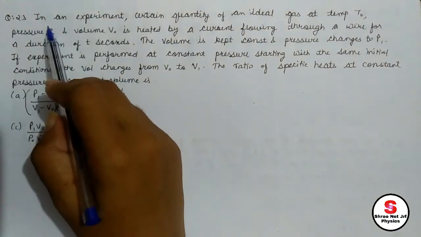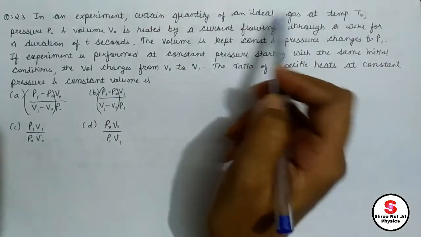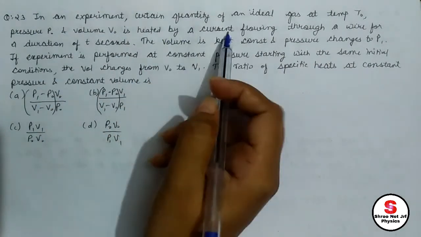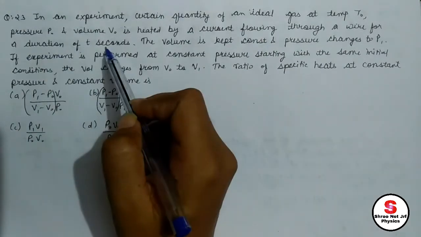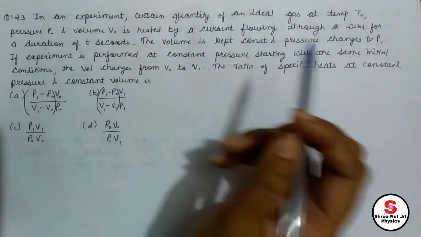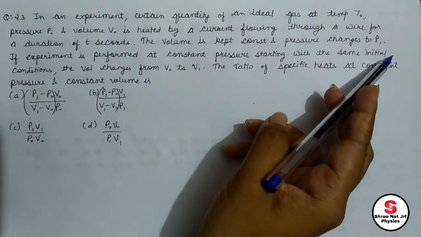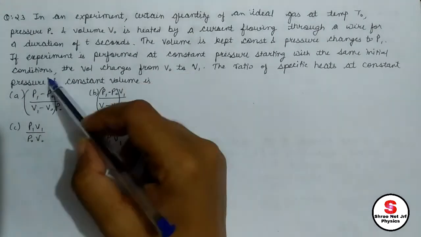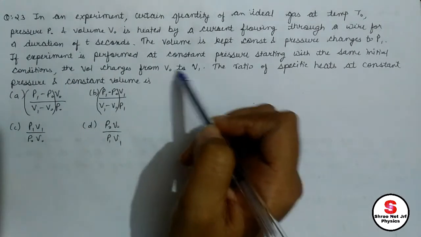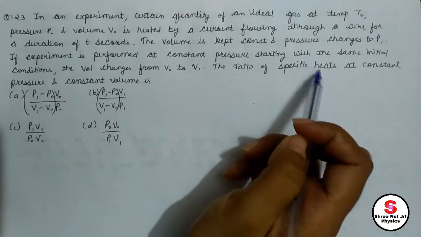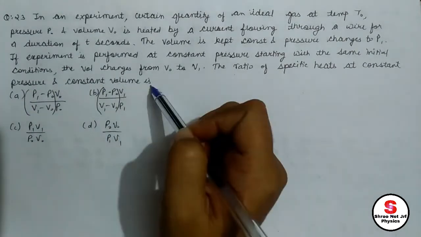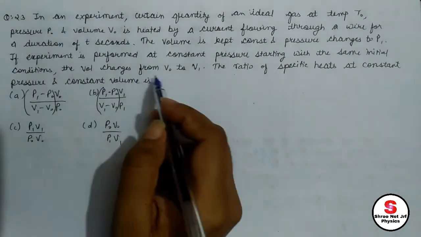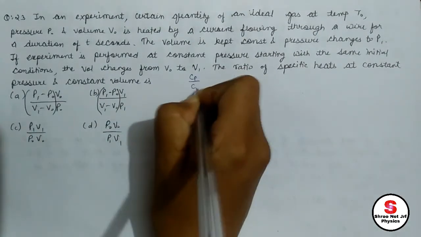Question number 23. In an experiment, a certain quantity of an ideal gas at temperature T0, pressure P0, volume V0 is heated by a current flowing through a wire for a duration of t seconds. The volume is kept constant and the pressure changes to P1. If the experiment is performed at constant pressure, starting with the same initial conditions, the volume changes from V0 to V1. The ratio of specific heats at constant pressure and constant volume is what we need to find. That means I need to find Cp by Cv.